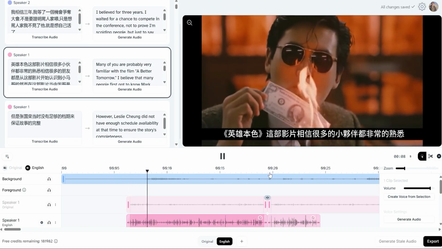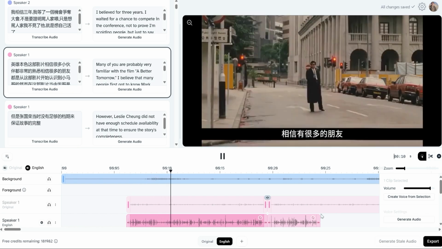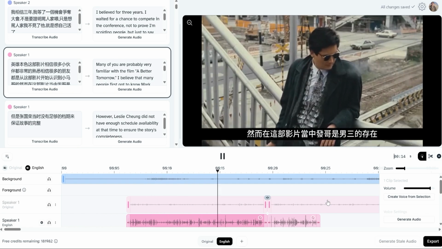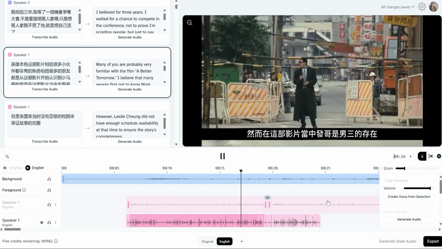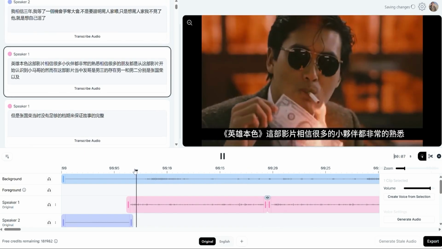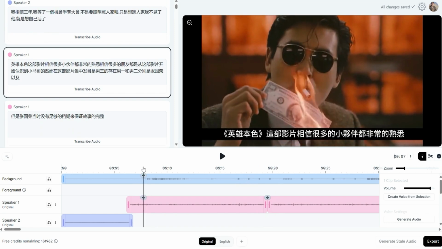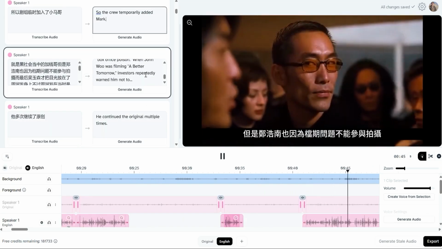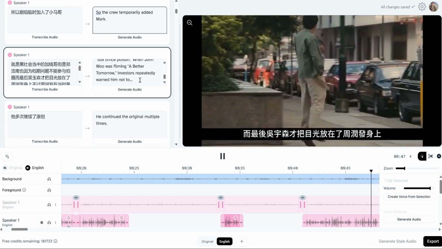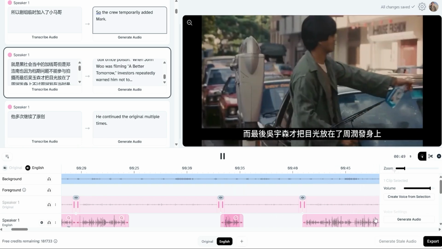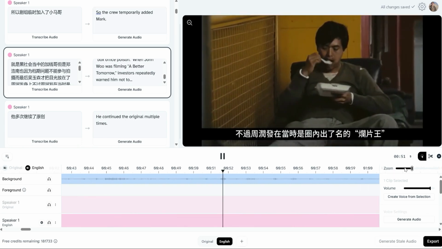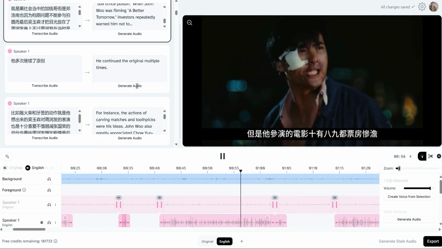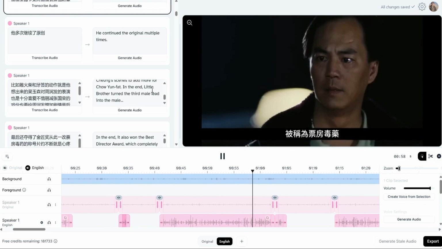Many of you are probably very familiar with the film A Better Tomorrow. I believe that many people first got to know Mark from this film. However, in this movie, Chow Yun-fat plays the third lead role. The first and second leads are... It was brother Add-on in the underworld, but due to scheduling issues, Chung Haonan couldn't participate in the filming. In the end, John Woo turned his attention to Chow Yun-fat. However, Chow Yun-fat was known as the king of bad films in the industry at the time. Despite his popularity and acting ability, 9 out of 10 films he participated in performed poorly at the box office, earning him the nickname Box Office Poison.